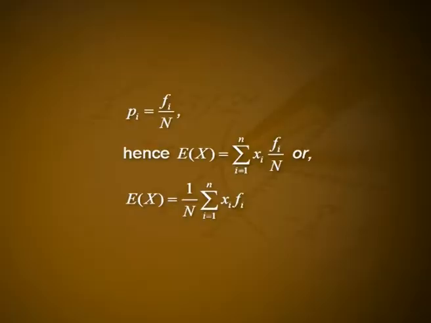Remark: by the mathematical definition of probability, pi is equal to fi divided by n. Hence, expectation of x is equal to summation over i from 1 to n of xi into fi divided by n, or expectation of x is equal to 1 by n into summation over i from 1 to n of xi into fi, which is nothing but the mean of x. So, it is taking the expected value of a random variable as the average value or mean value of the random variable.